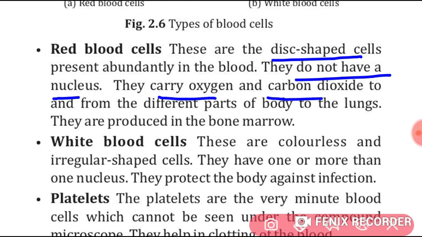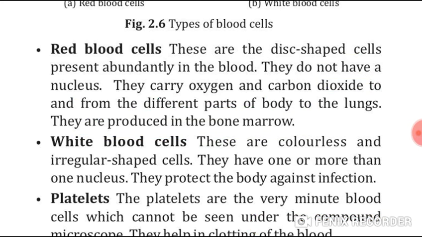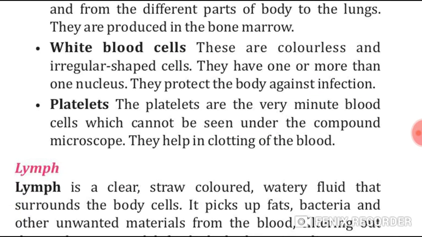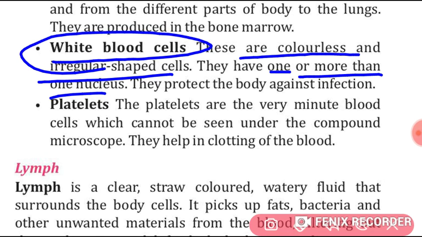They carry oxygen and carbon dioxide to and from the different parts of the body to where? To the lungs. And where are they produced? They are produced in the bone marrow. What about the white blood cells? Students, these are colorless and irregular in shape. They have one or more than one nucleus, and what is the work of these white blood cells? The work of that is to fight against the infection. Okay, it protects our body against the infection.